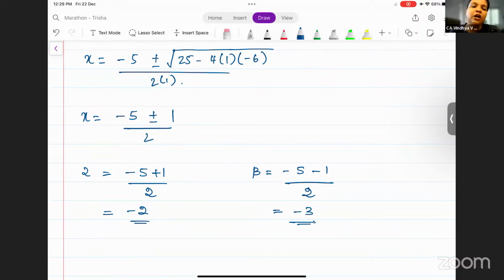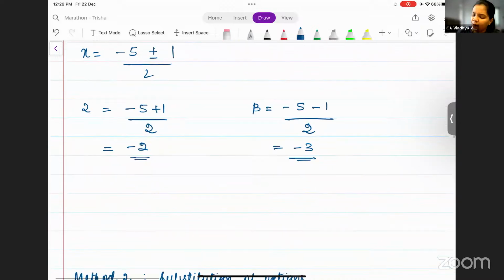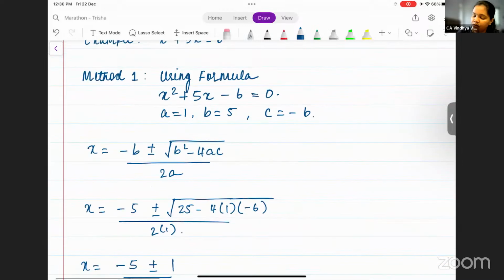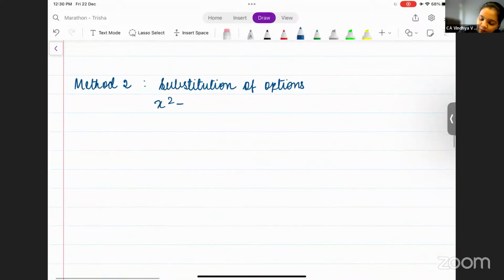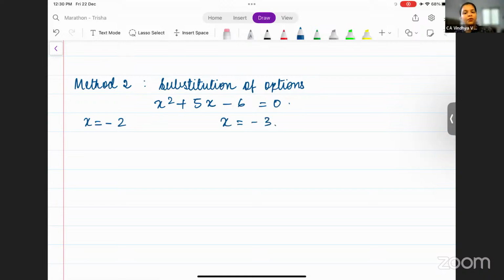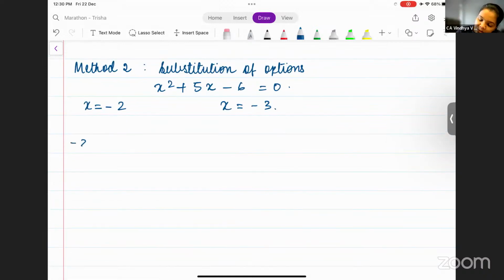The other way to solve this is a very simple way. You just have to substitute the values in the place of x separately. First you substitute one value, then you substitute the other. See, substitution of the options. So what is the equation given? What is the first value of x? What is the other value of x? Okay, simply substitute. You will get minus 2 the whole square plus 5 into minus 2 minus 6. 4 minus 10 minus 6, that is equal to 0. Sorry, 4.